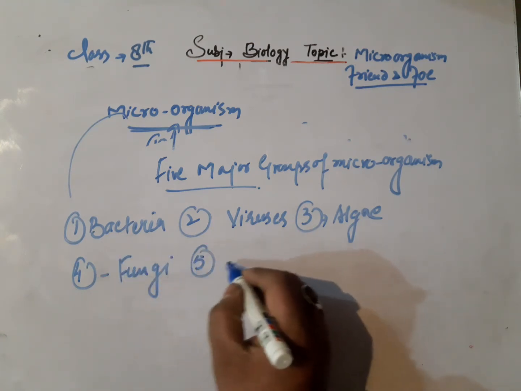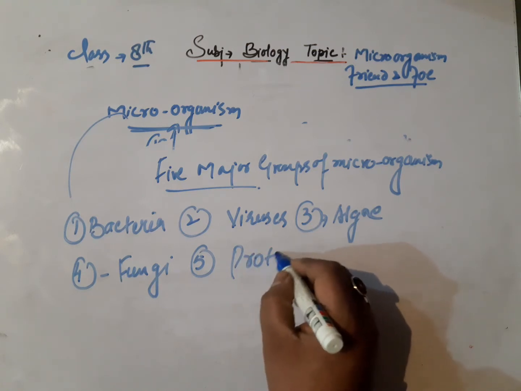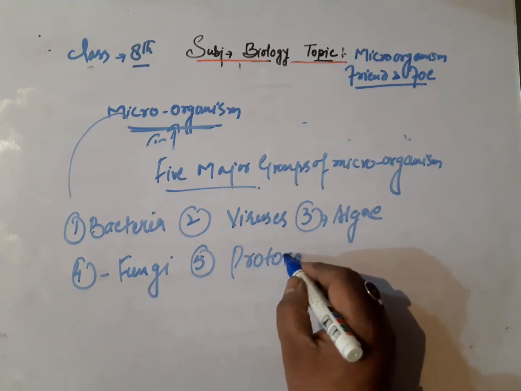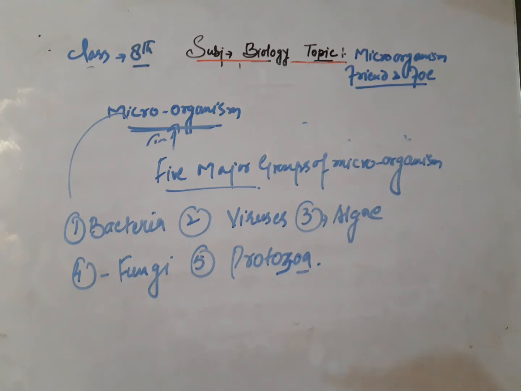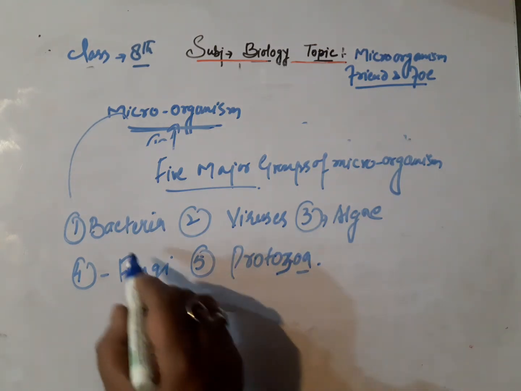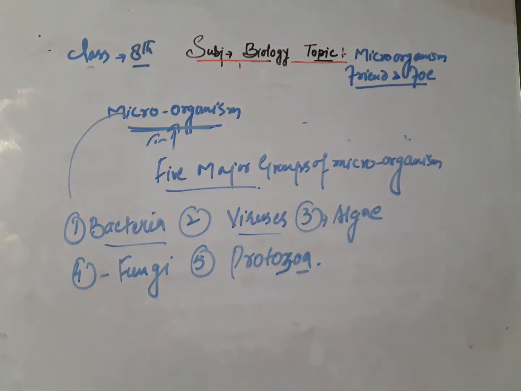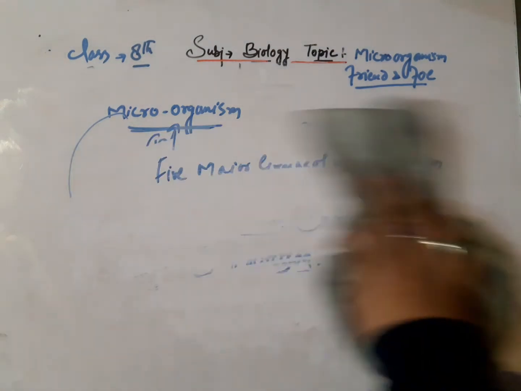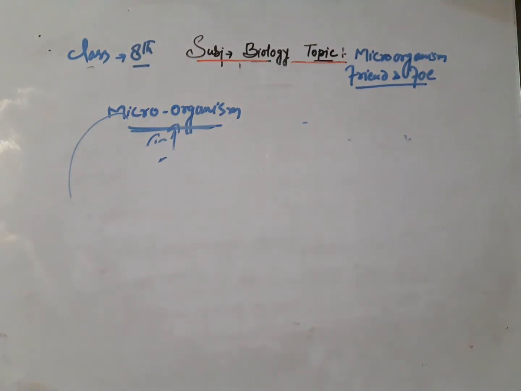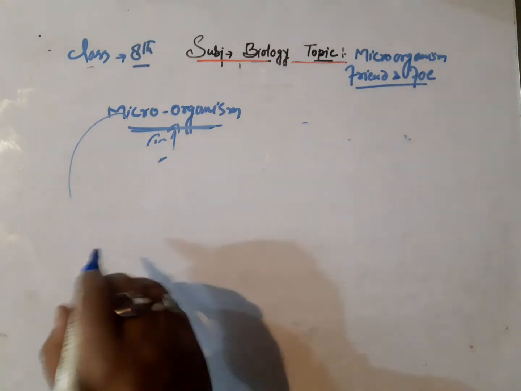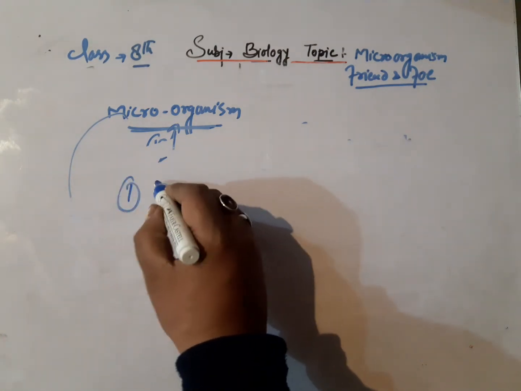Number five, protozoa. These were the five major groups of microorganisms, and we will discuss these microorganisms one by one. Let's discuss first bacteria.